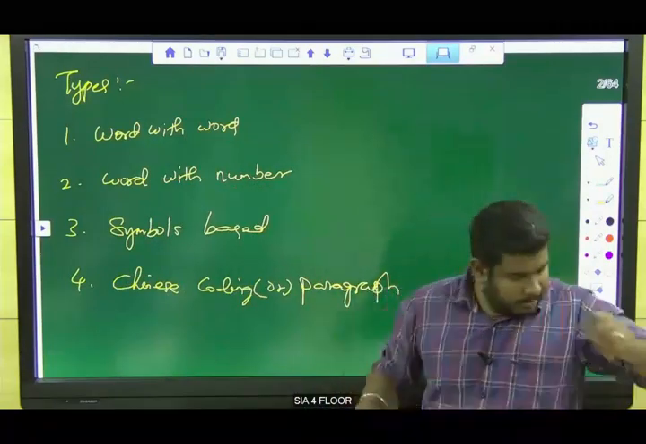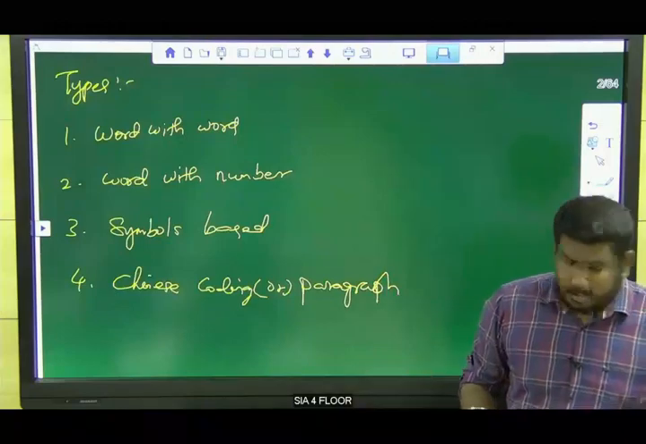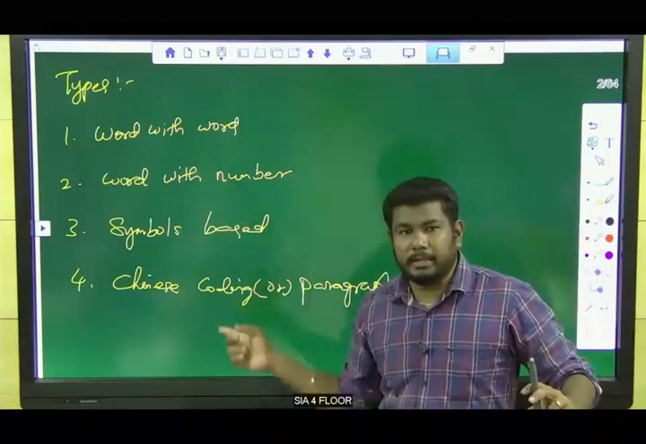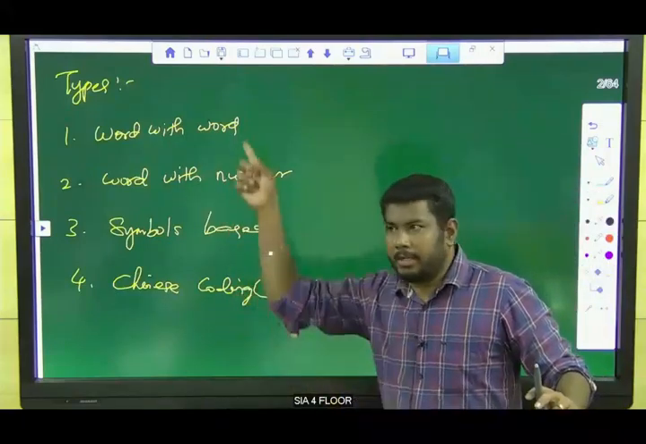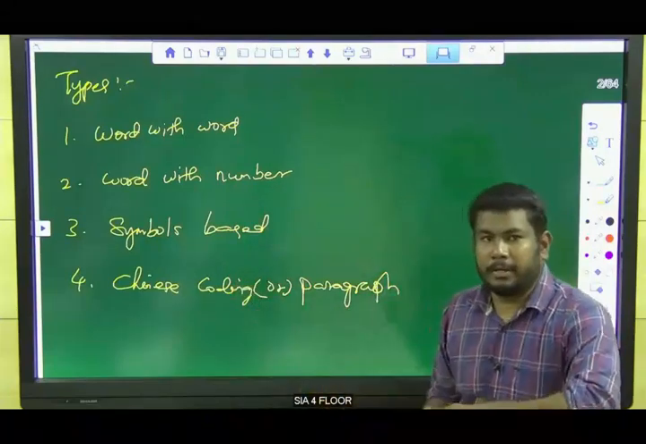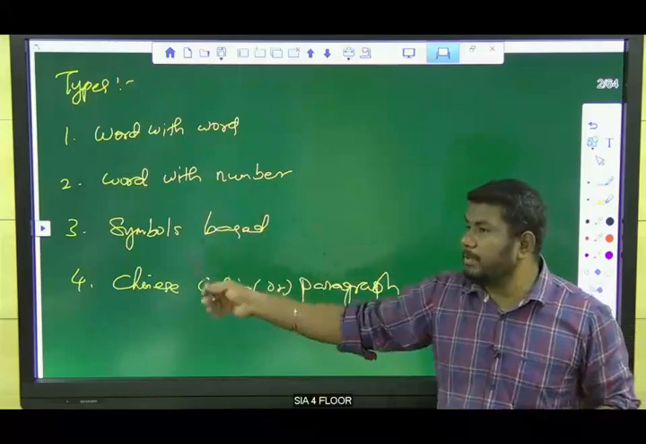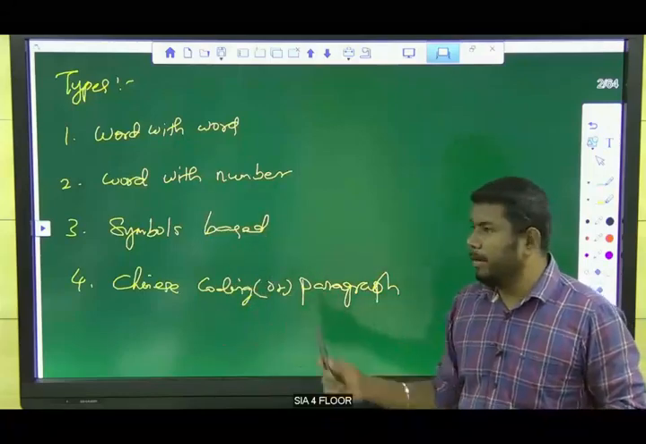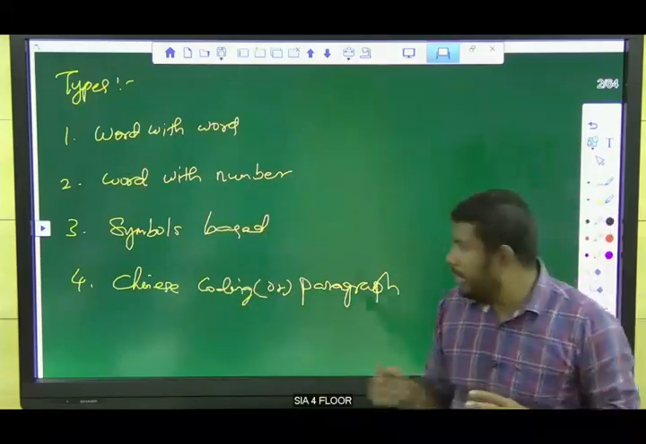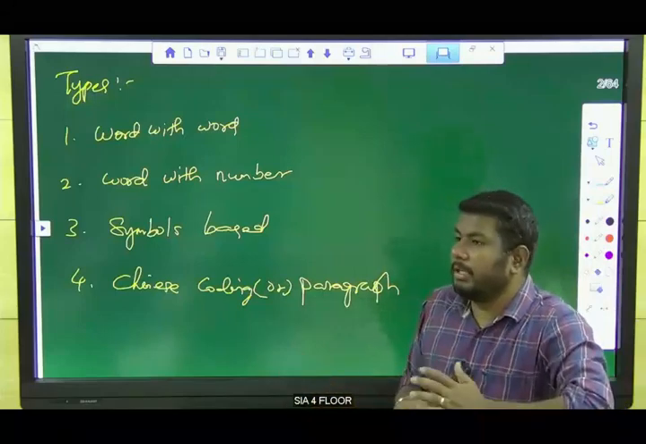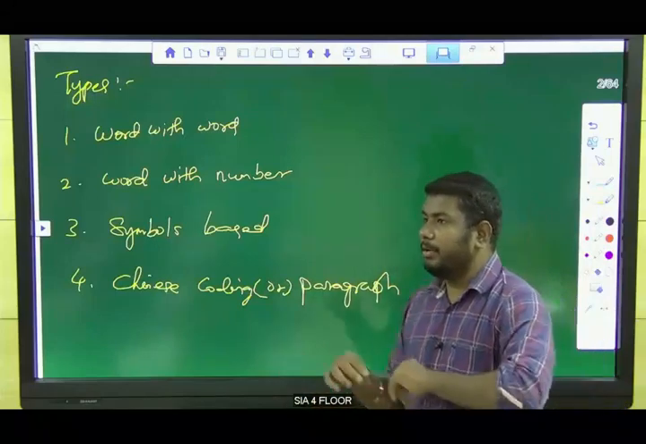Clear? Can you see it? Is that clear? Okay, right. So word with word coding, word with number coding, symbols-based coding, Chinese coding or paragraph coding. These are the types of coding and decoding.